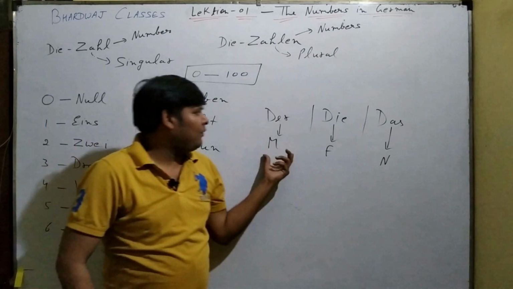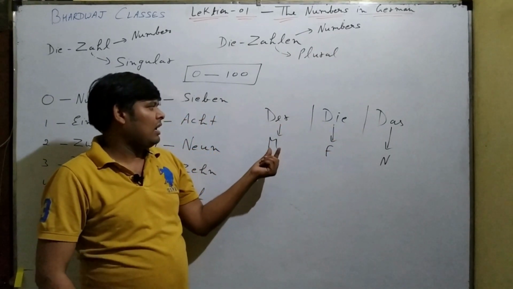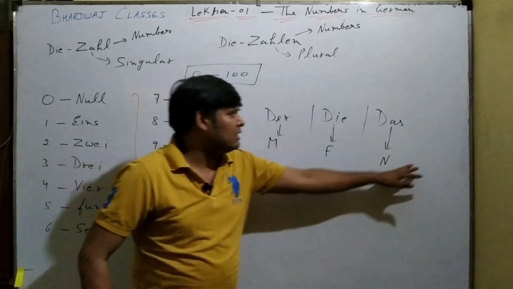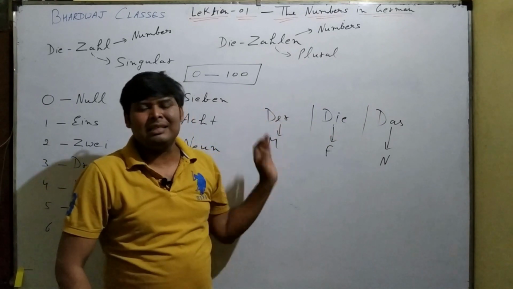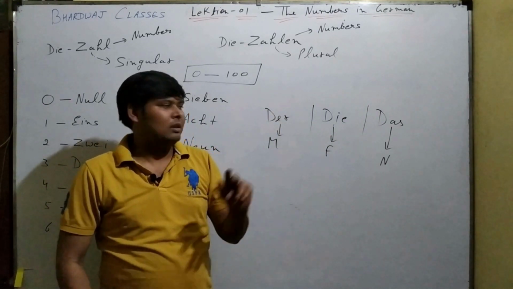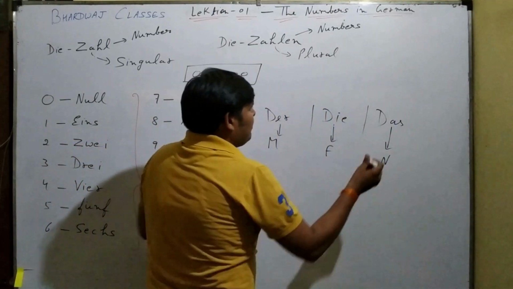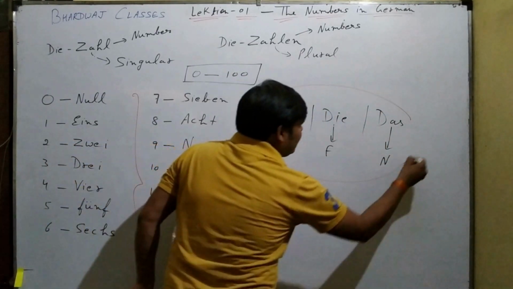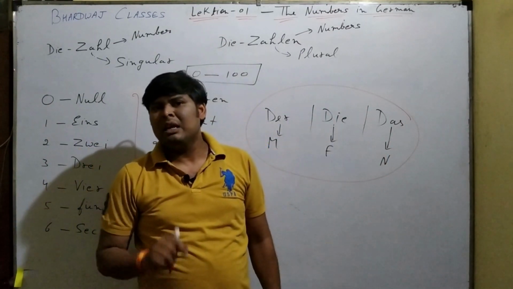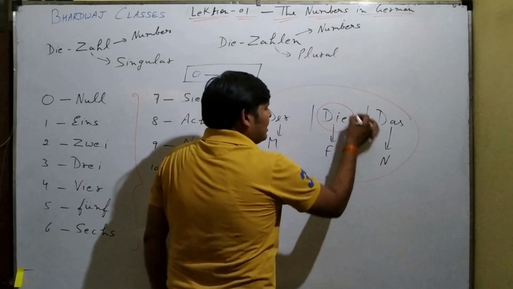Remember that we are giving der, die, das as per masculine, feminine, neutral, but these articles are only for singulars. If you have any plural word in German, then it is always die.